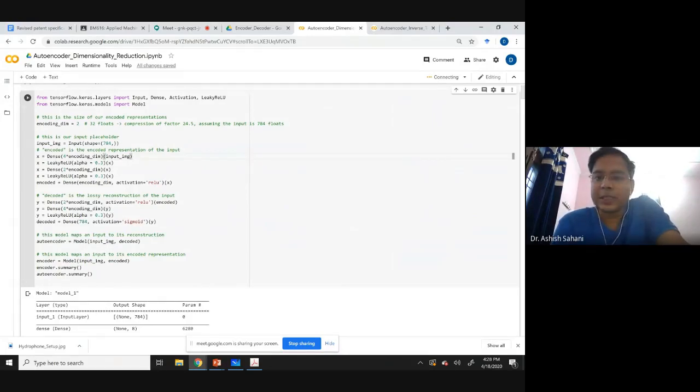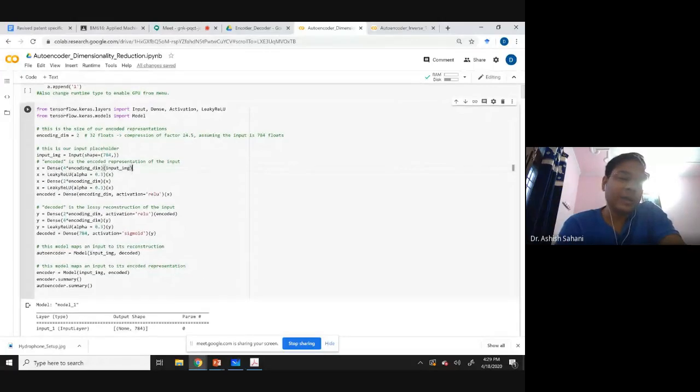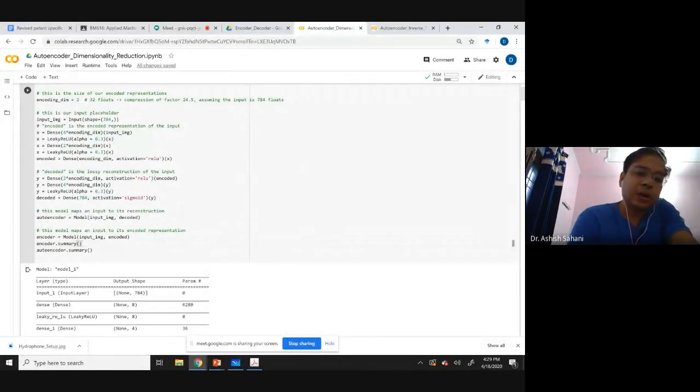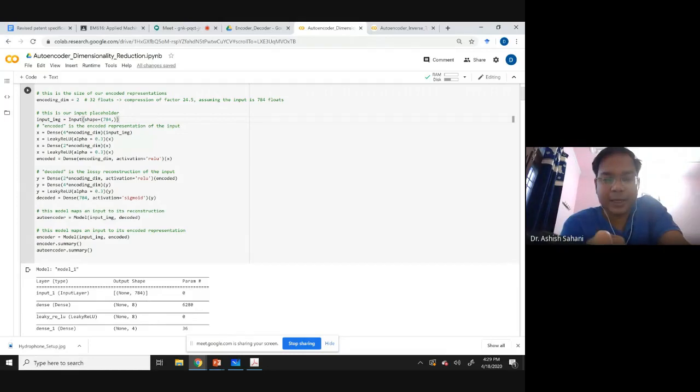Okay, so this is the autoencoder example, where we'll do two things. We'll do dimension reduction, as well as a filtering example, a transformation filtering example. We'll work with the MNIST data set in this.